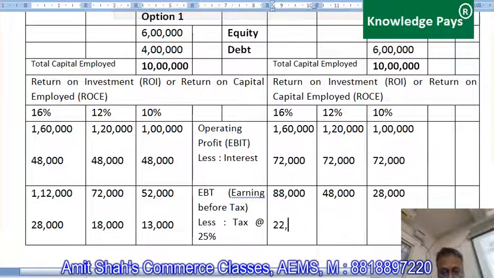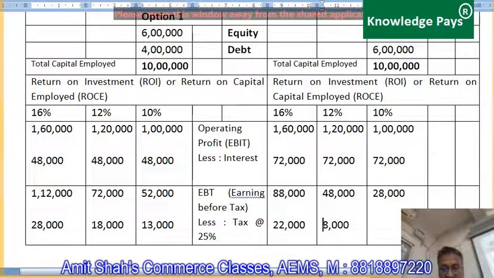Here it is 22,000. Here it is 12,000, and here it is 7,000.